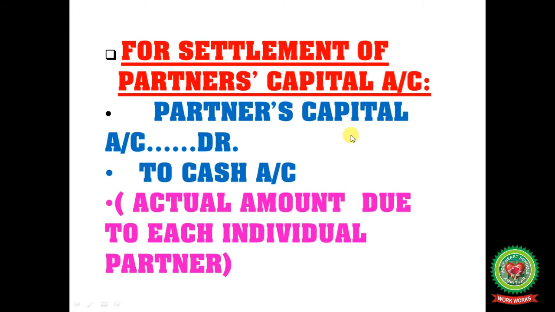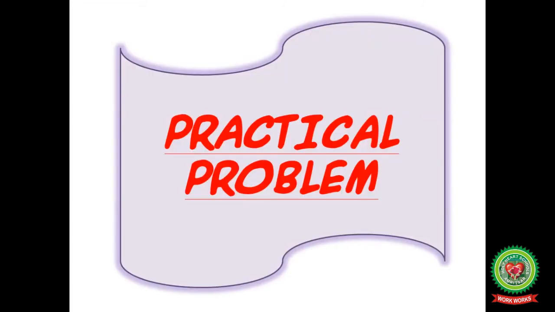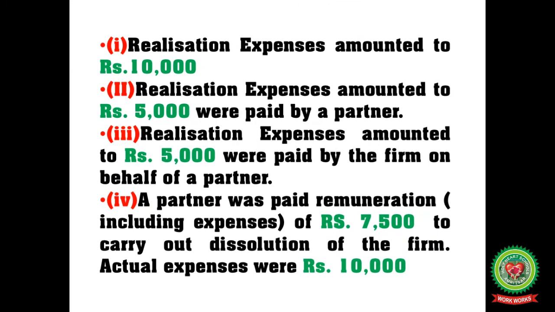It means you provided the money at the end, at the wind up, when you simply stop the business. Okay, these all are the journal entries. Now practical problem C. The number one problem here is realization expenses amount to rupees 10,000.